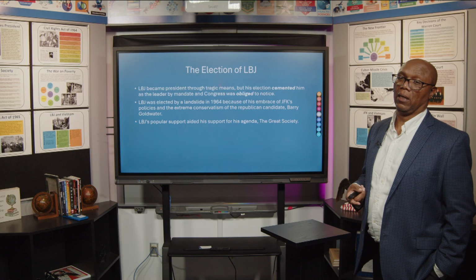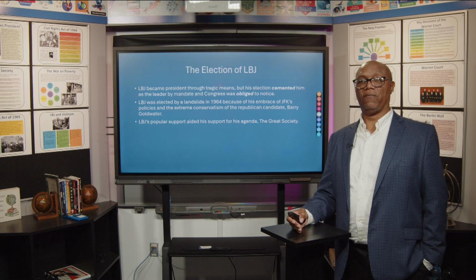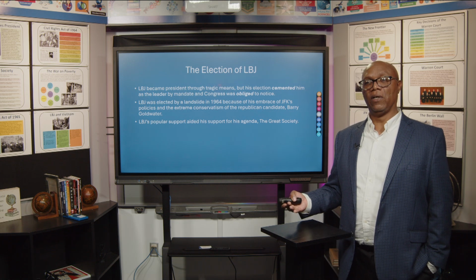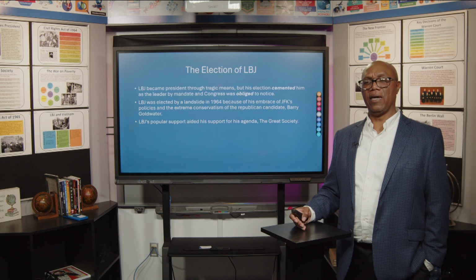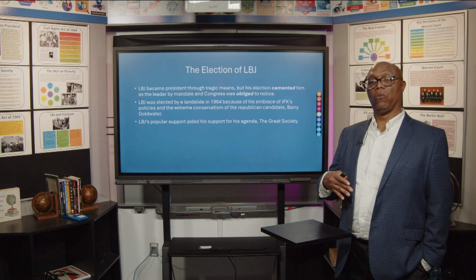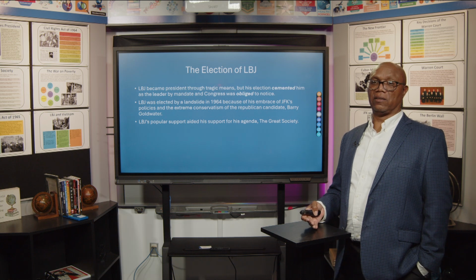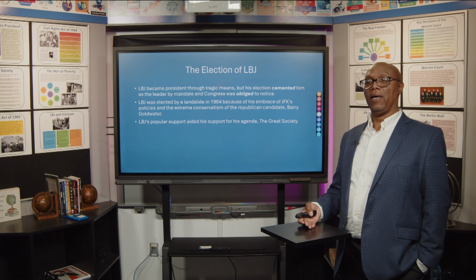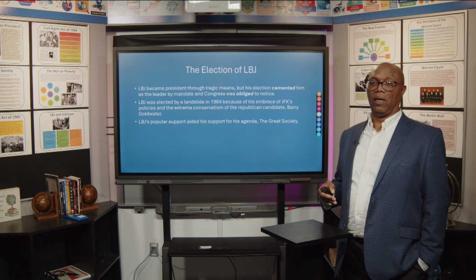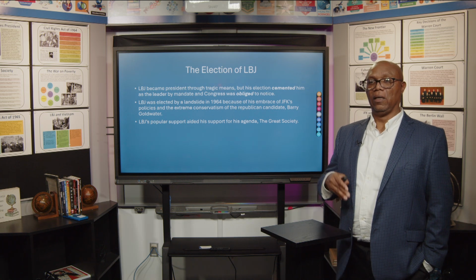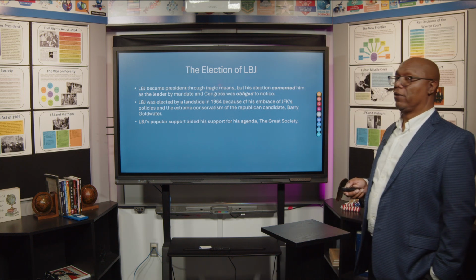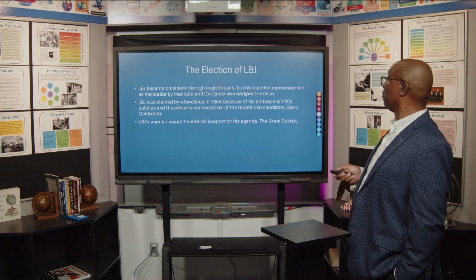Now understand something. LBJ becomes president of the United States initially because of tragedy, the assassination of John F. Kennedy. And with that, he gains a lot of trust from the American public. The American public wants stability, and they see LBJ as a stabilizing factor. And that's why in 1964, because he embraces Kennedy's agenda and he is a stabilizing force, he's elected president of the United States, a year after the death of JFK.